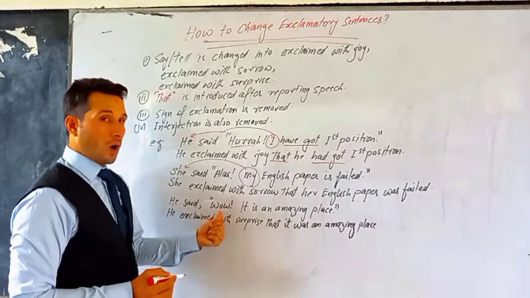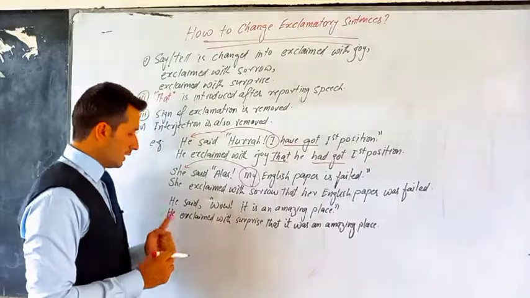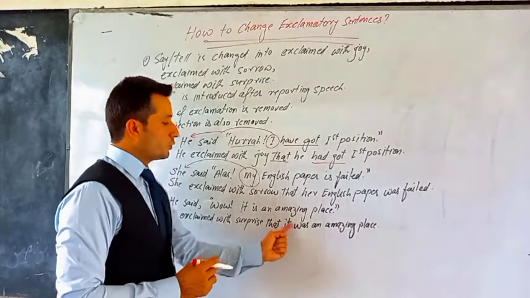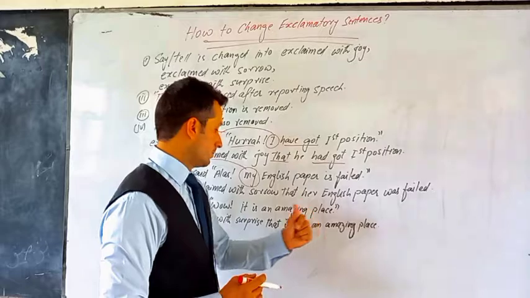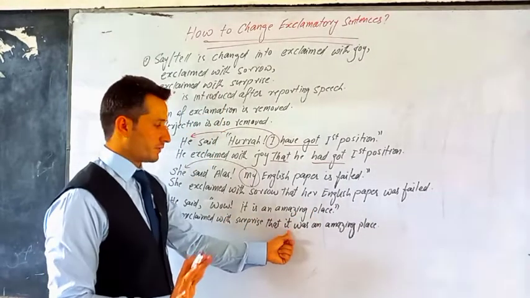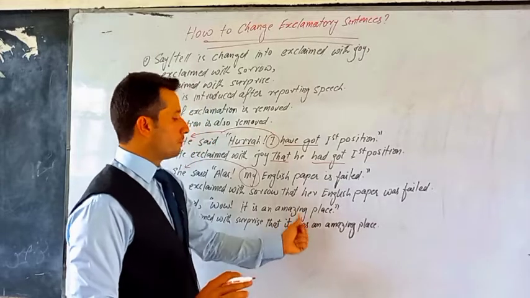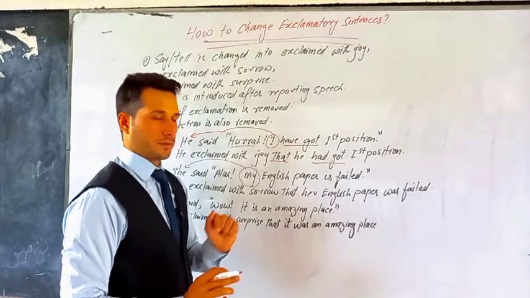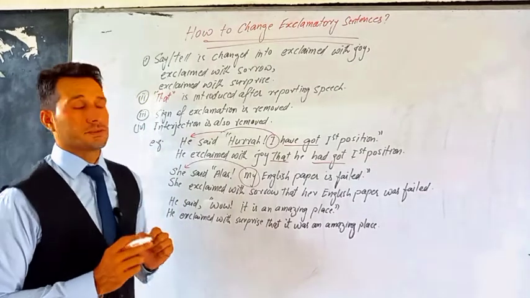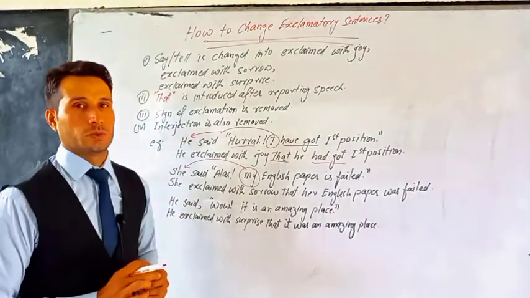He said, wow, it's an amazing place. It's a kind of surprise. So we say he exclaimed with surprise that it was an amazing place. It is third person pronoun, so we do not change it, we keep it the same. And it is present tense, so we only convert it into past tense was. Okay, so that is how we convert exclamatory sentences from direct into indirect narration. Hope it is clear to you.